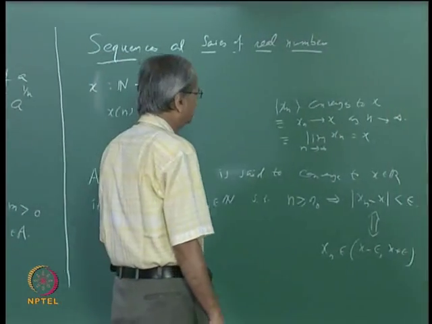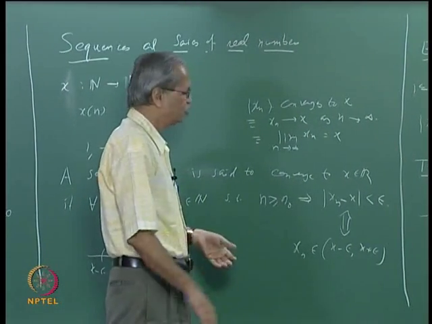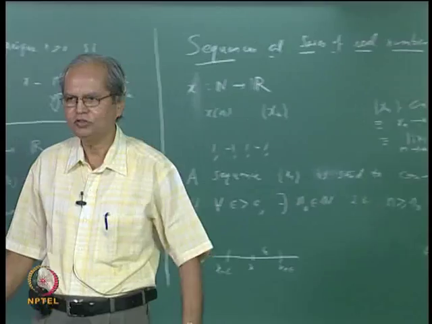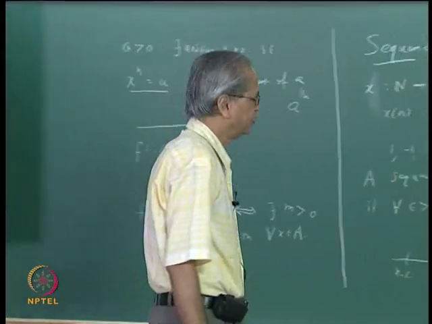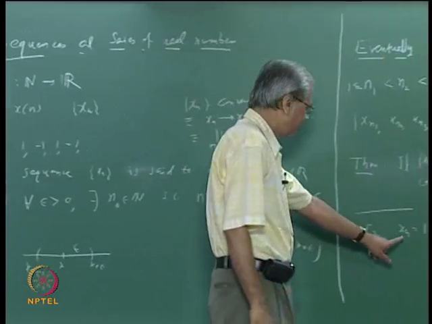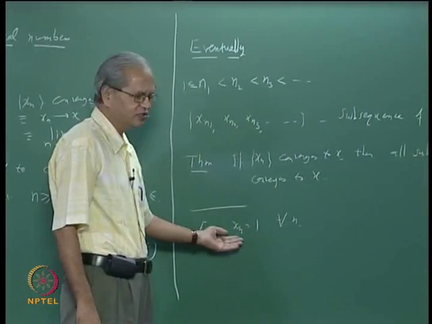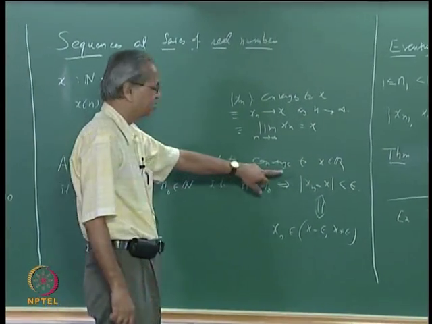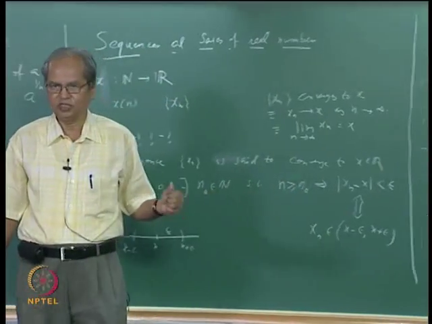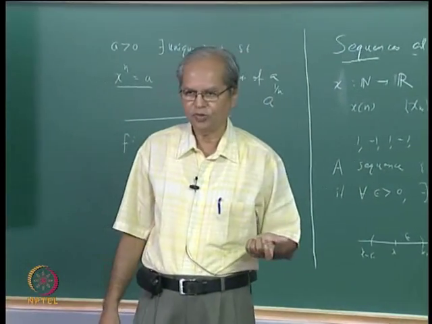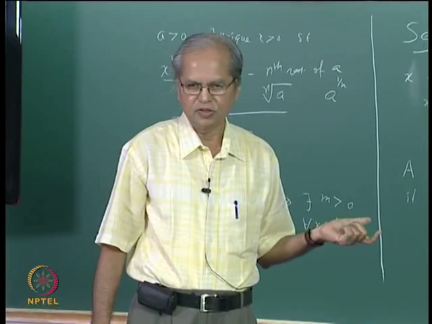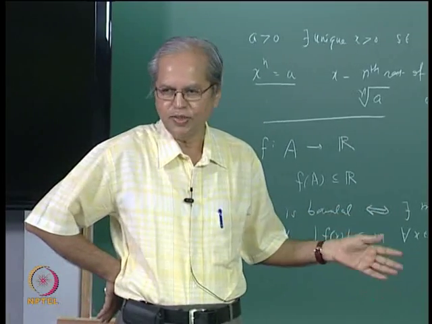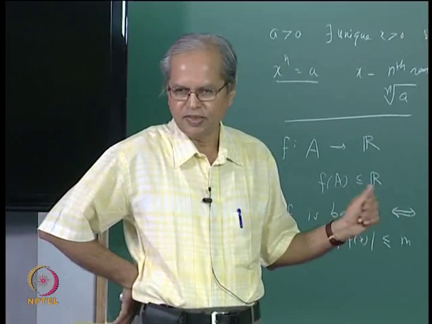For example, in olden days, when you needed to type things, this was a more convenient way to write because those arrows were not available. But now those kinds of problems are not there. Anyway, suppose this is a sequence. To show that a sequence converges, first of all you have to have some idea of what the number x is, because a given sequence xn has to converge to some real number, which we call the limit of that sequence. So you first have some idea of what that limit is; only then can you think of showing that the sequence converges to that limit.